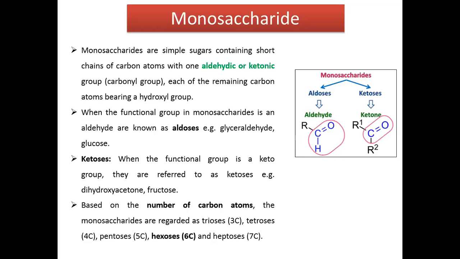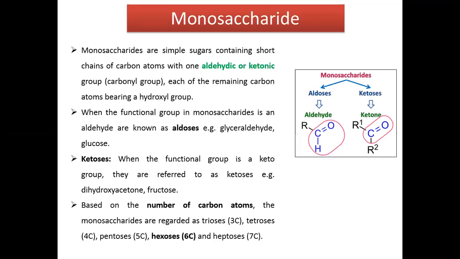You can see in this slide what is aldehyde. The aldehydic group is represented by the formula CHO, where carbon is attached to oxygen through a double bond, on one side it is attached with a hydrogen atom, and on the other side it is attached with an alkyl group, because carbon has the tendency to attach with four sides. While the ketonic group has the formula carbon double bond O, and one side is attached with R, meaning alkyl or aryl group, and the other side is also attached with an alkyl or aryl group.